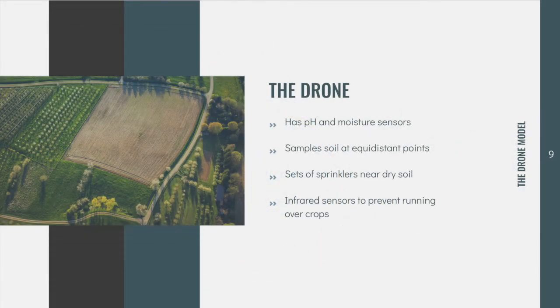Now for a closer look into the drone. It comes with wheels and a control sensor system that includes pH, moisture, and infrared sensors. The pH and moisture sensors sample the soil at equidistant intervals and convert their data into a digital format. This digital data is sent to a microprocessor, which checks it against stored values. If the soil is too acidic or too alkaline, or too dry or too moist, a warning signal is sent back to the farmer. If the soil is too dry, a signal is also sent to an actuator, which prompts the activation of a sprinkler near the dry soil. The infrared sensor is used to prevent the drone from crashing into plants or other objects.